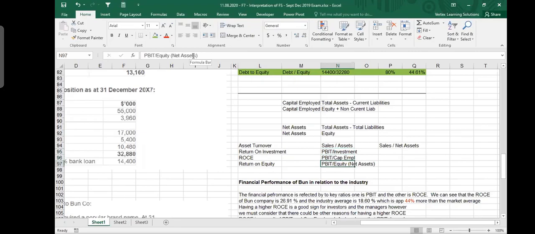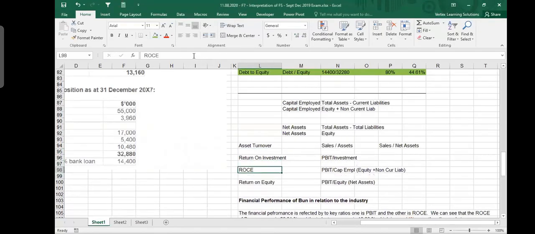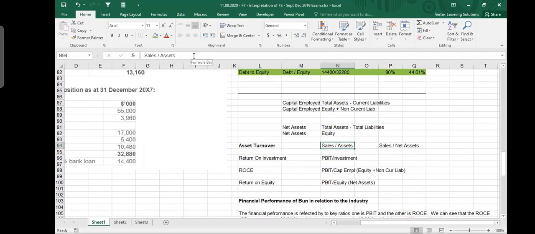PBIT over equity, PBIT over capital employed. What does capital employed mean? Capital employed means equity plus non-current liabilities. So there is sometimes a very subtle difference in these ratios, which you need to understand. But if you ask me how I would calculate asset turnover, I would go for sales divided by total assets. If total assets are not given, I will do sales divided by net assets. But I cannot do sales divided by capital employed.